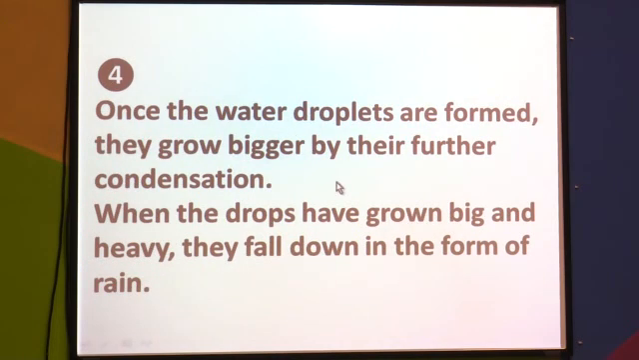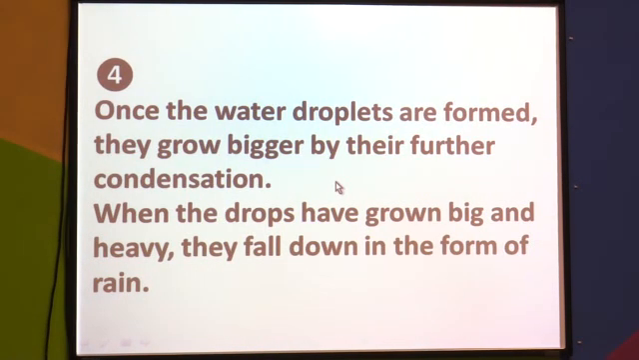Once the water droplets are formed, they grow bigger by their further condensation. So these water droplets go on condensing and growing bigger and bigger. When the drops have grown big and heavy, they fall down in the form of rain. So as the drops go on condensing, they become bigger, and when they grow big, they become heavy, and when they become heavy, they fall down in the form of rain.